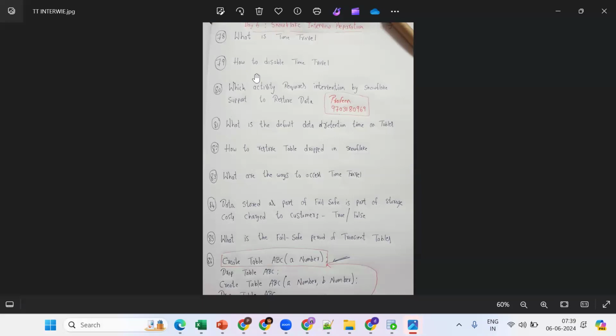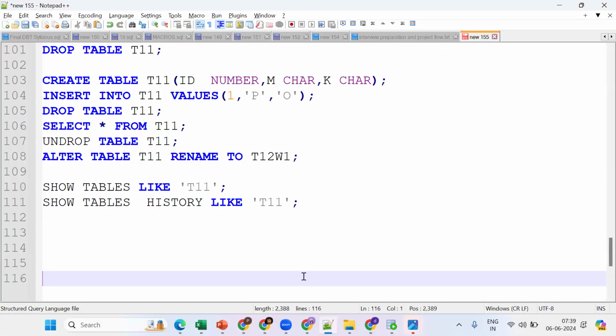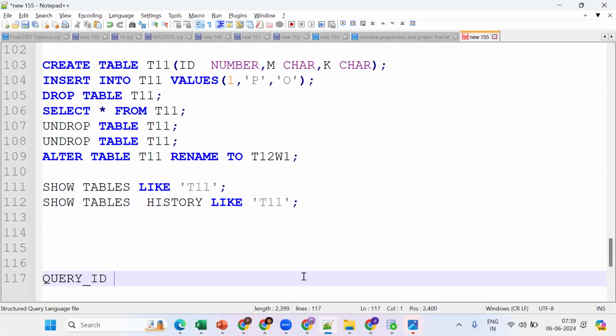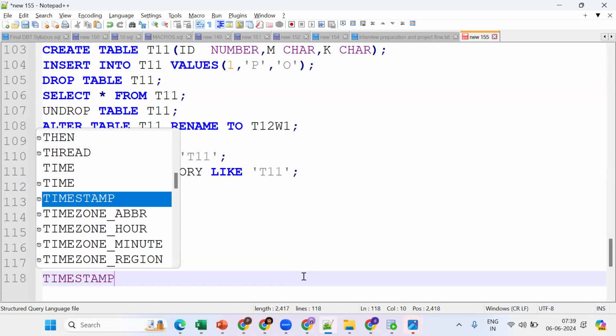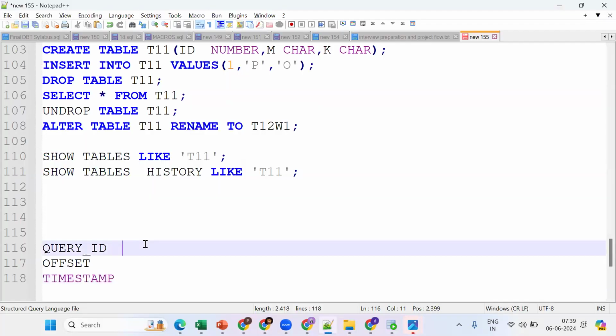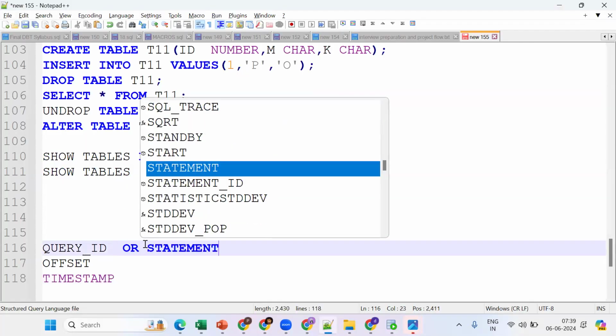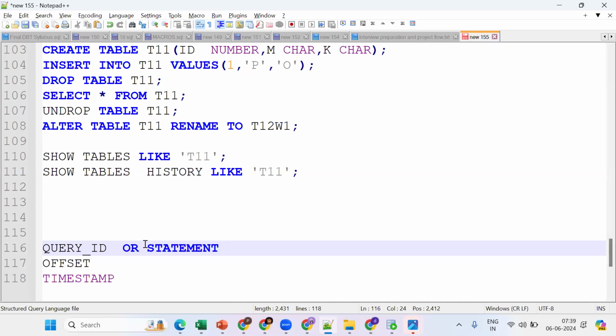What are the ways we can access time travel? Before statement, at offset, and timestamp. We are discussing only query ID here. So there are three ways: one is query ID, another is offset, and the other is timestamp. Using these three concepts, we can get it done. Query ID is nothing but the statement, used with before statement.